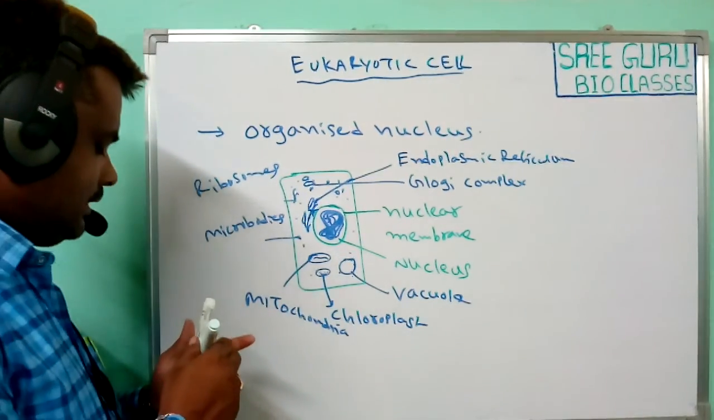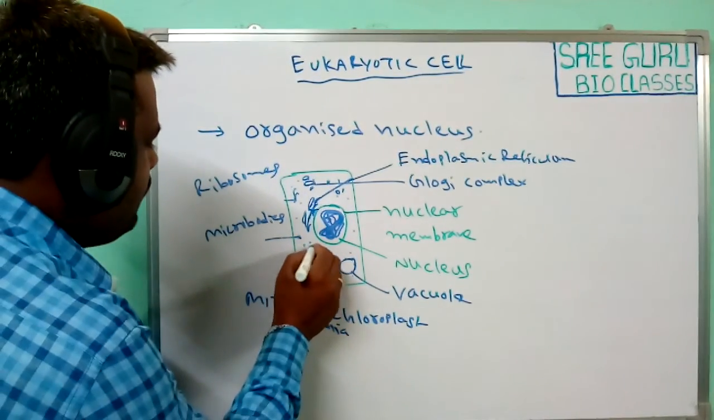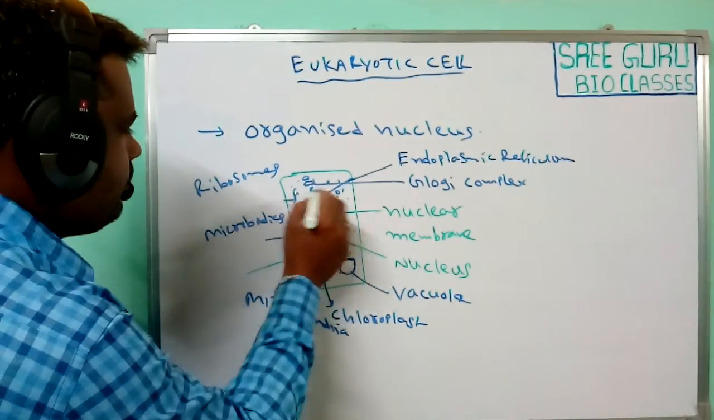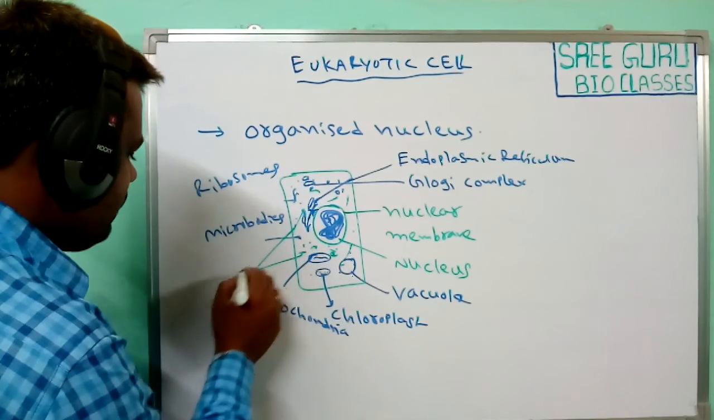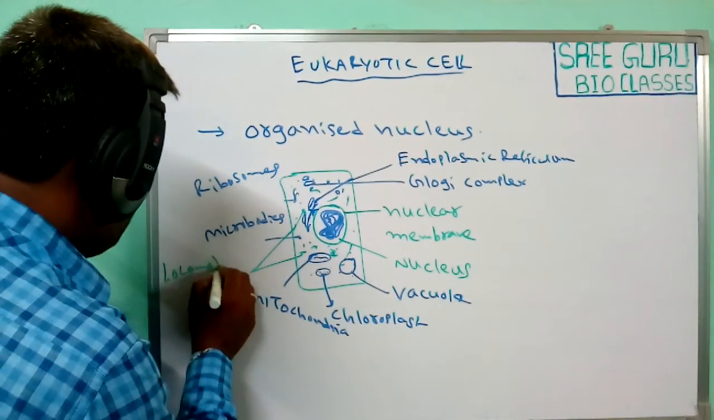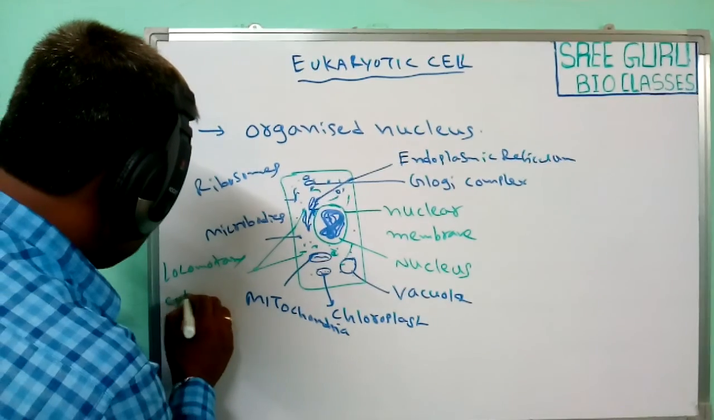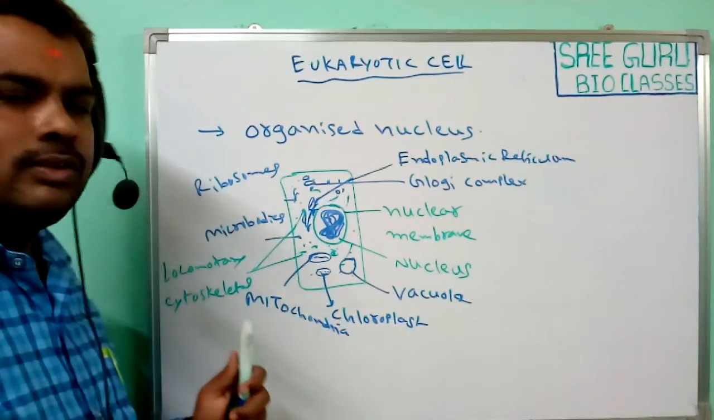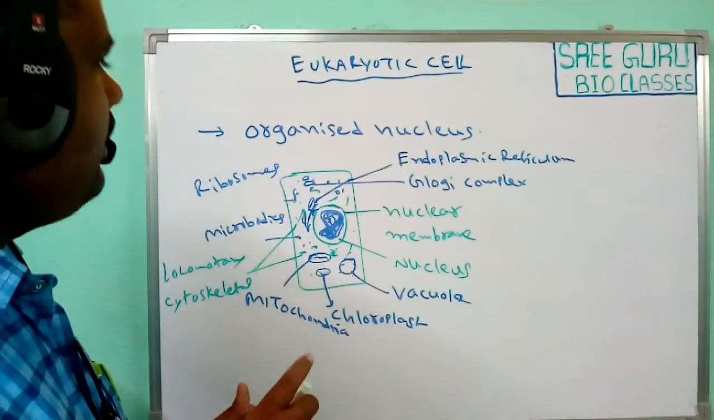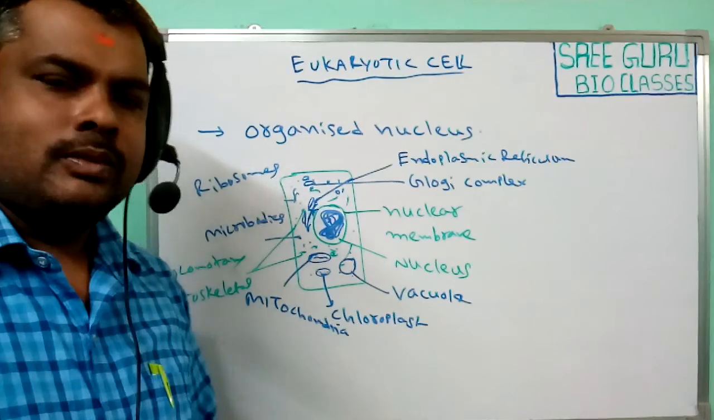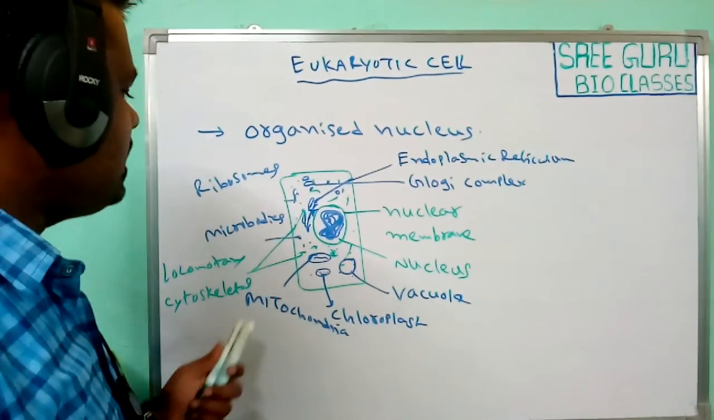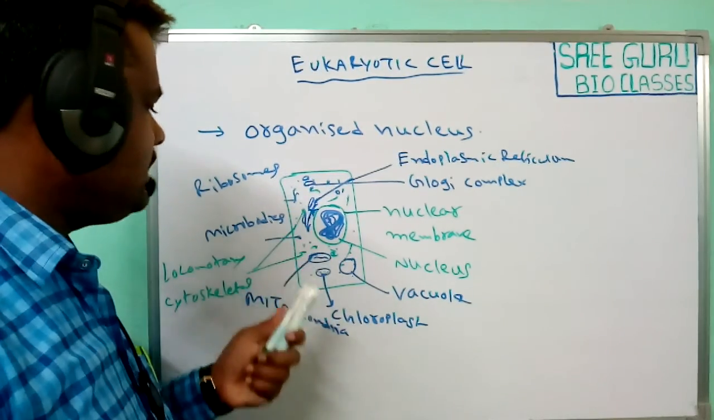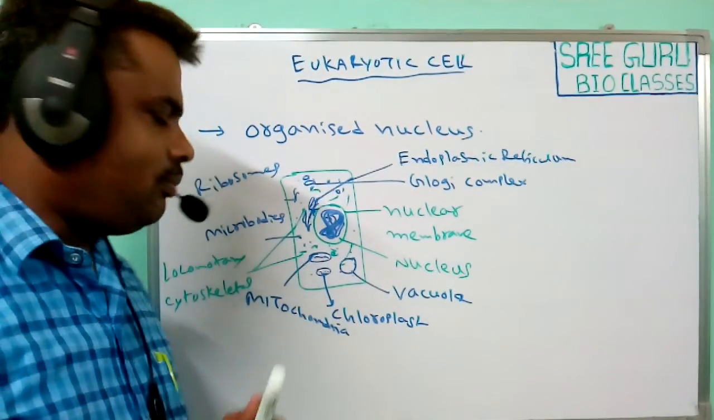In addition to this, some locomotory and cytoskeletal elements are also present inside the eukaryotic cells. These locomotory and cytoskeletal structures are useful for motility of the cell contents from one place to another place.